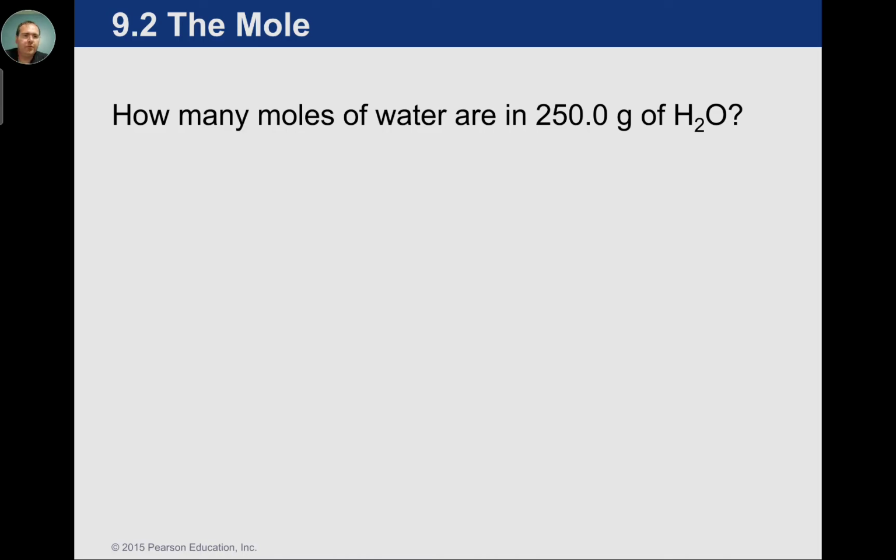A lot of times students don't know how to set up problems. So if you see a problem like this, notice there's only one number. If there's only one number, we have to put that number out front. So 250 grams. This is grams of water specifically, so we're going to get rid of whatever we have, and we have grams of water, so that goes on the bottom.